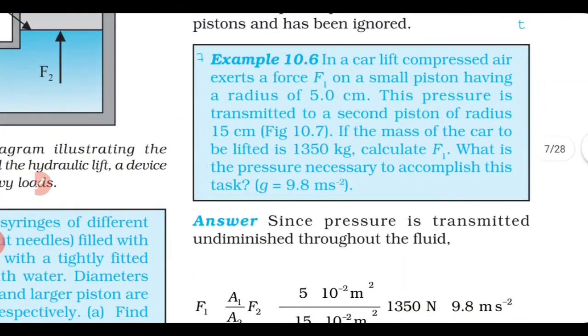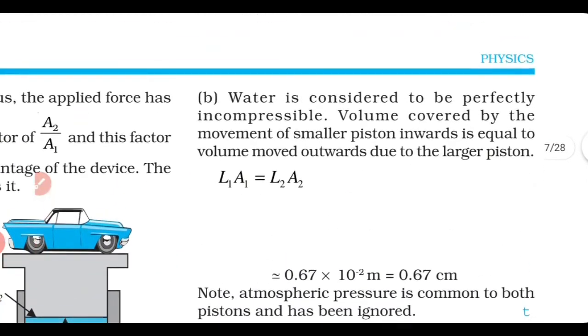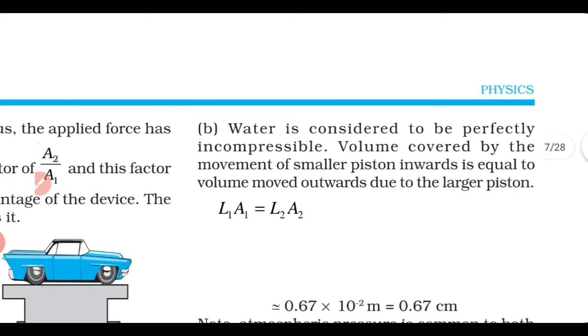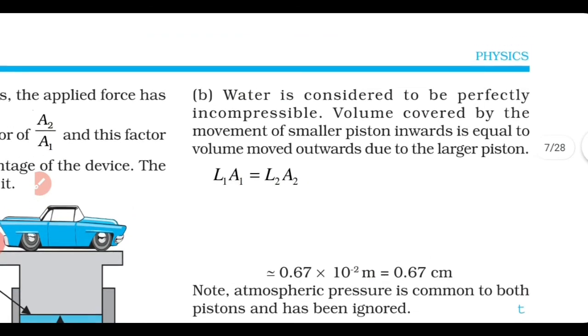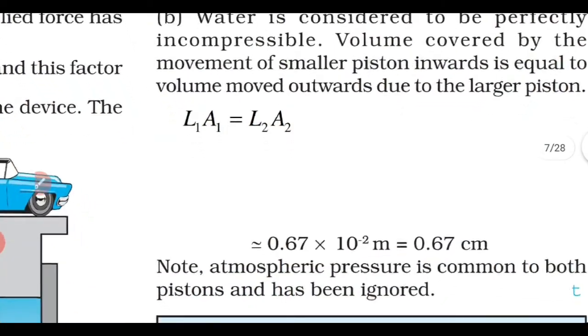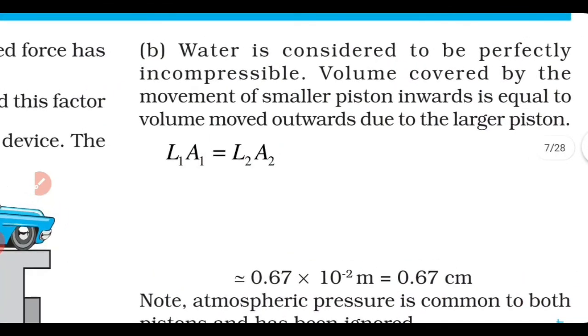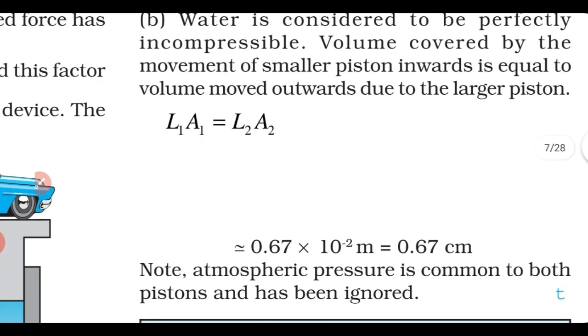Now the second part, you are asked to find the distance through which it is moving. How we can do that is, the volume of liquid displaced will be the same. So the volume of liquid displaced at the smaller piston will be the same as the volume of liquid displaced at the larger piston. So we have L1A1 equal to L2A2. Just substitute and find L2. You will get it around 6.67 centimeter.